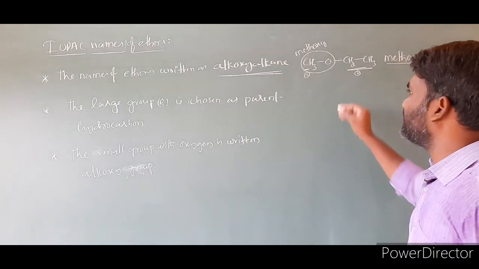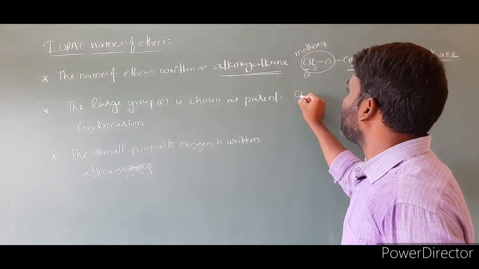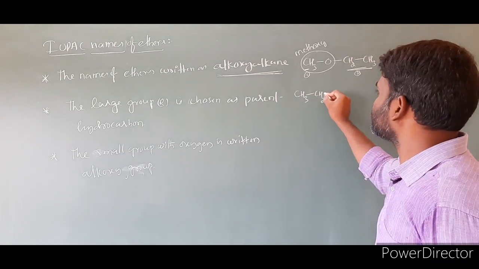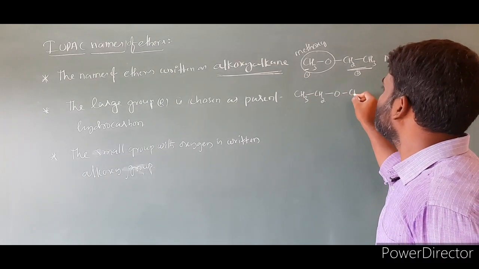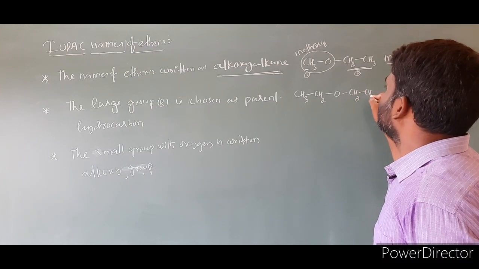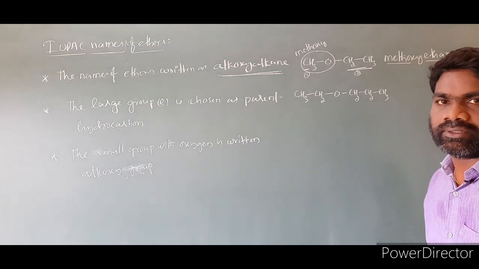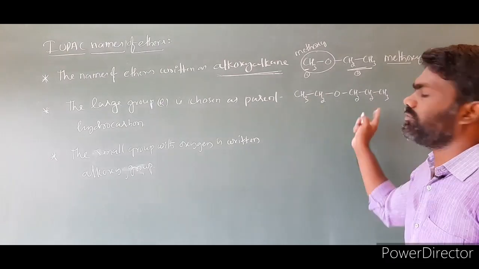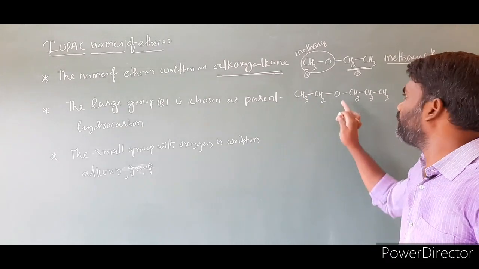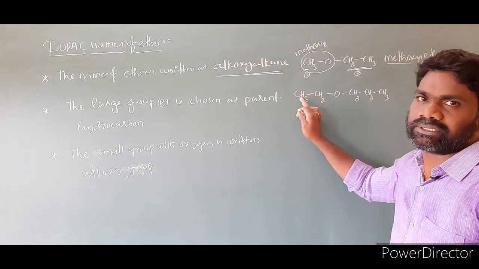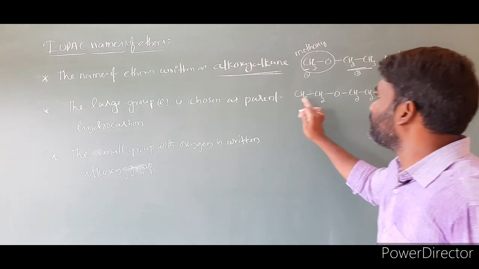So let us take one more example for better understanding. I am taking CH3CH2OCH2CH3. Clear? In this example, we have to identify which is the big alkyl group. Here 1, 2, 3 carbons are there, but here 1, 2 carbons. So CH3CH2 is the small one.